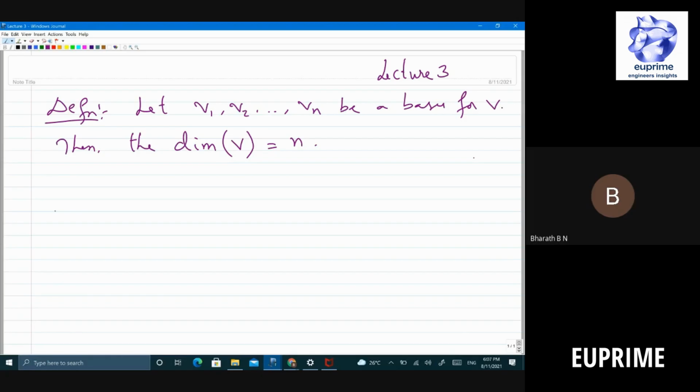So what is the replacement lemma? I won't formally write it as a theorem and so on. I'll give you the proof. You can read it anywhere. Okay, so let's look at what is known as a replacement lemma.